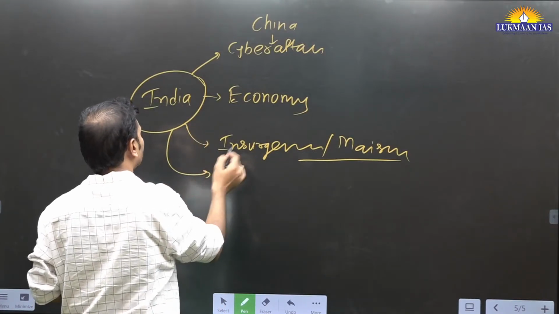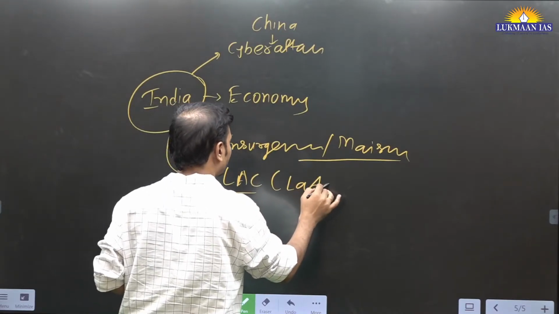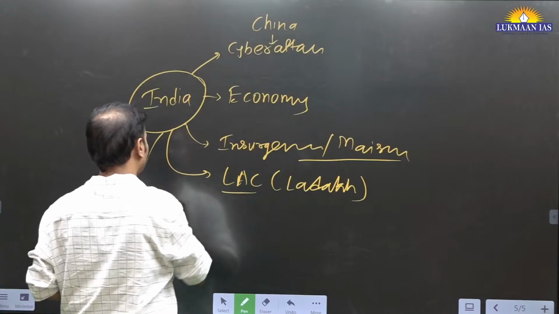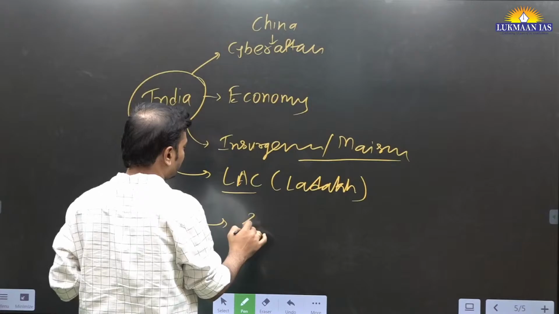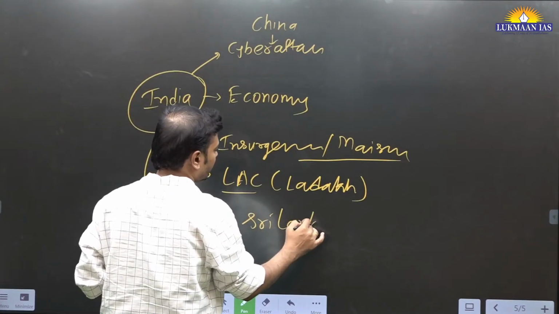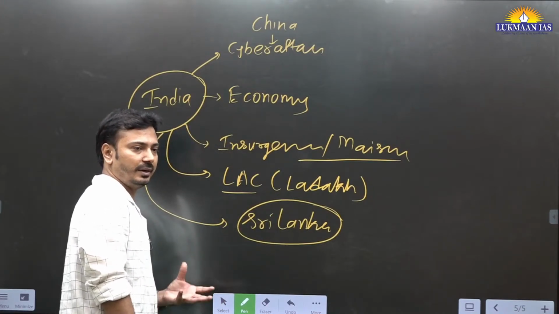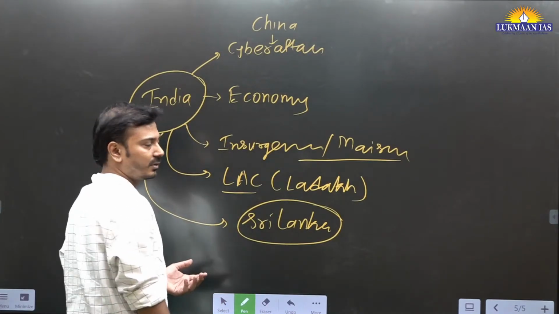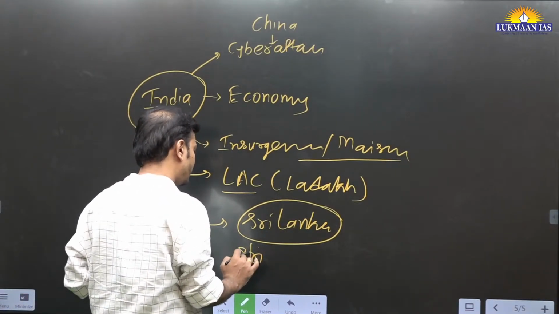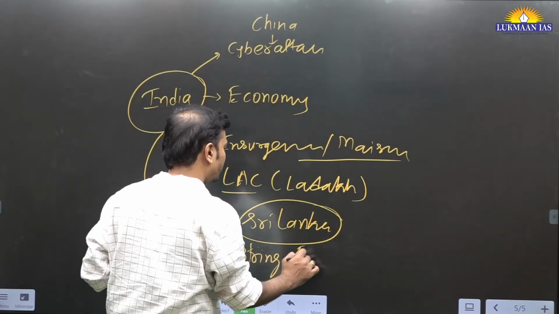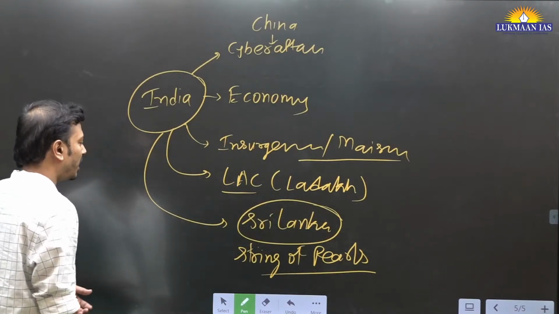Then direct confrontation, LAC, Ladakh. Indirect confrontation is also being carried out. For example, in Sri Lanka, China is trying to invest and build up the infrastructure, so it is also an indirect threat to India, right? String of pearls policy, China. It is a kind of hybrid warfare.